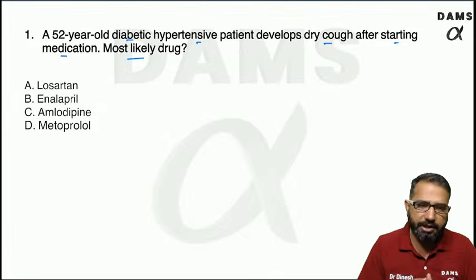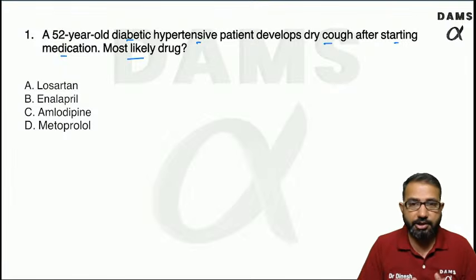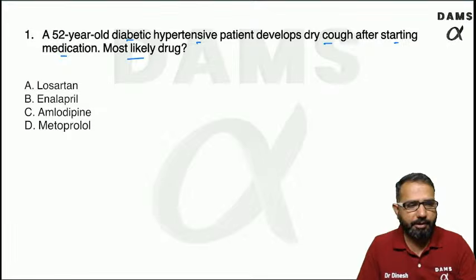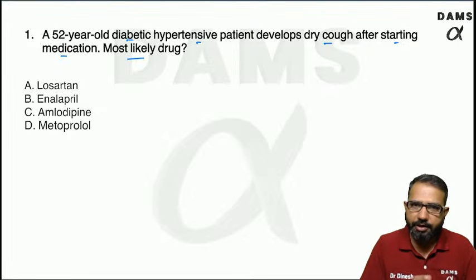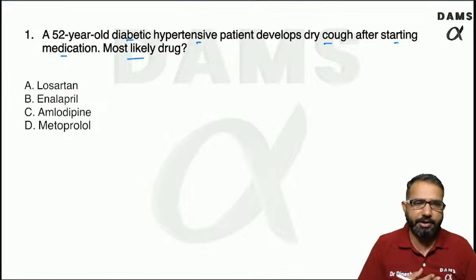So you can see the age of the patient is 52 years. You can see the patient is diabetic. The patient is hypertensive. The patient is having dry cough after starting the medication.